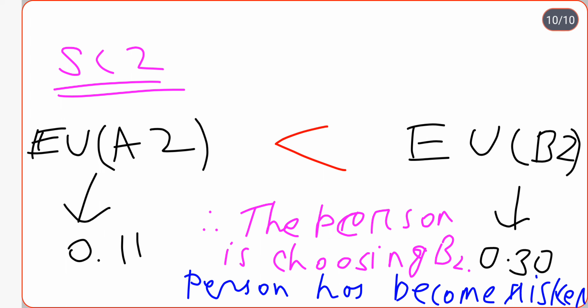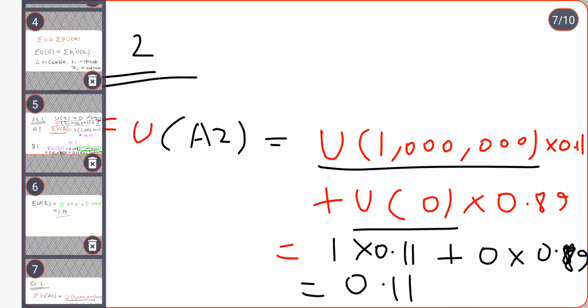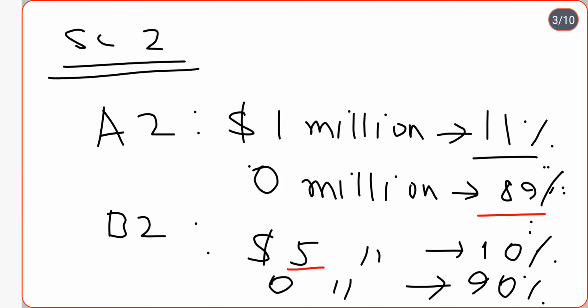As you can see, if you compare A2 and B2, in A2 the person might get 1 million for 11% of the time, but in B2 the person might get 5 million, but it is for only 10% of the time. So 1% is less.